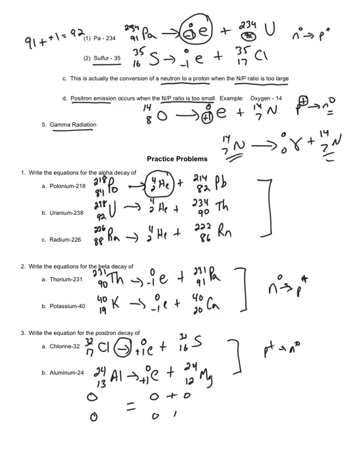And the atomic numbers on the bottom, you need to add those up, and they must equal the original atomic number for the original isotope as well. And if they do, you have followed the law of conservation of mass.